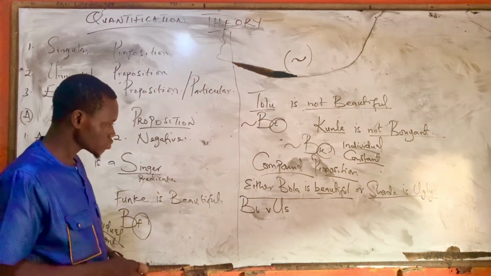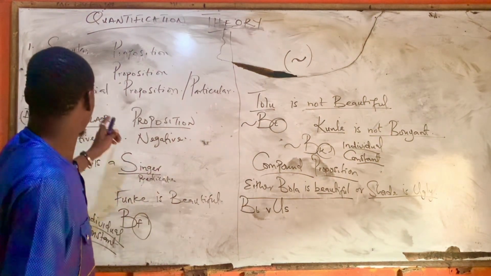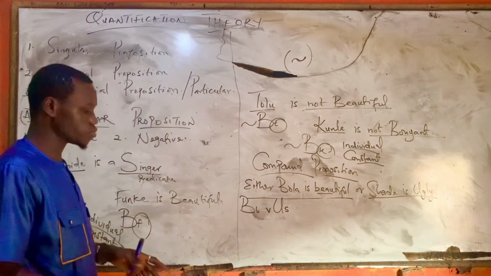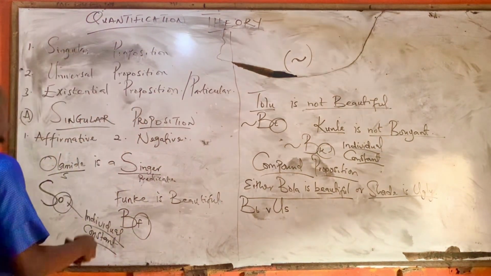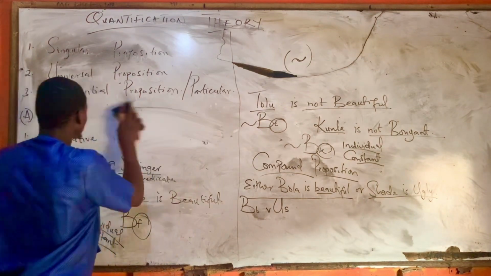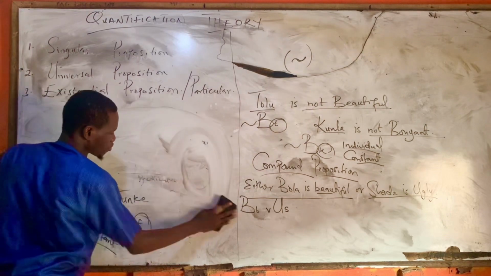So let's move on to universal proposition. How do we symbolize universal proposition?